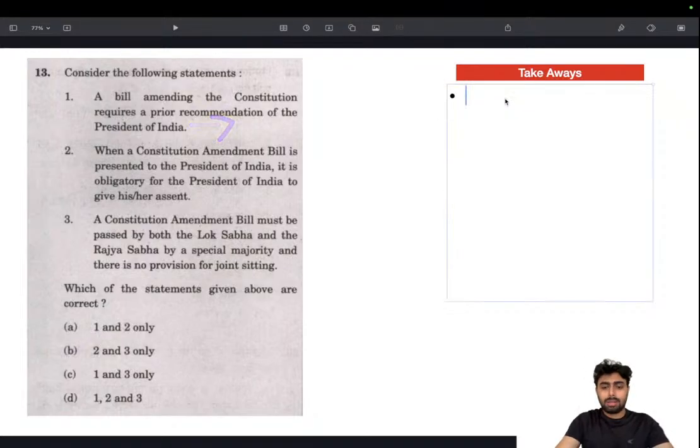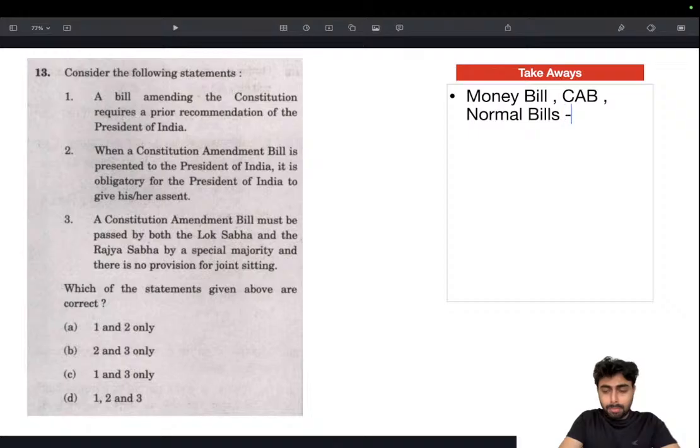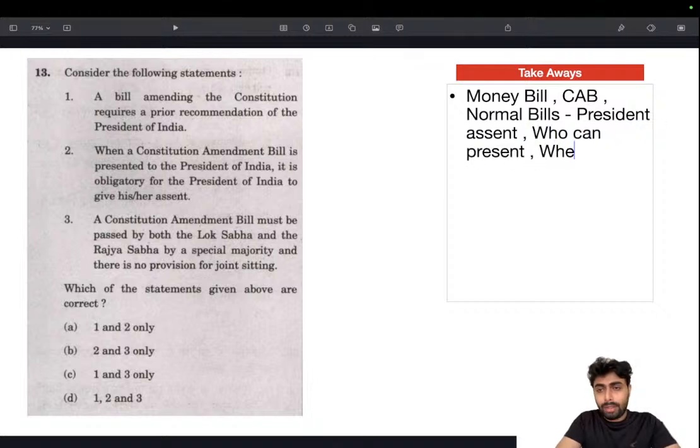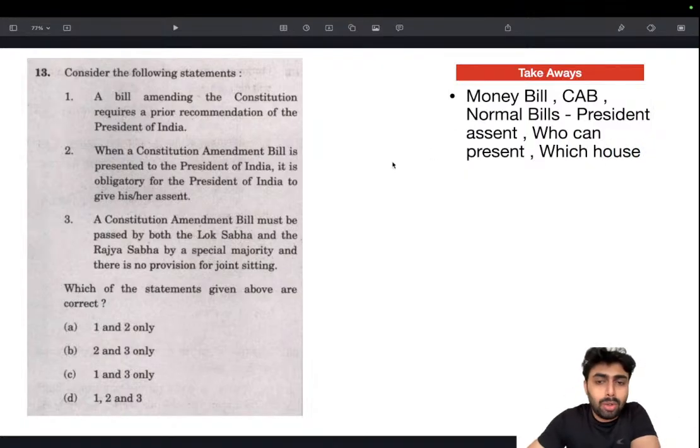The takeaways are: money bill, constitutional amendment bill, and normal bills. Compare them on President's assent, then who can present, and where, in which house. These are the basics, but I'll share a structured note where you can learn it more clearly.